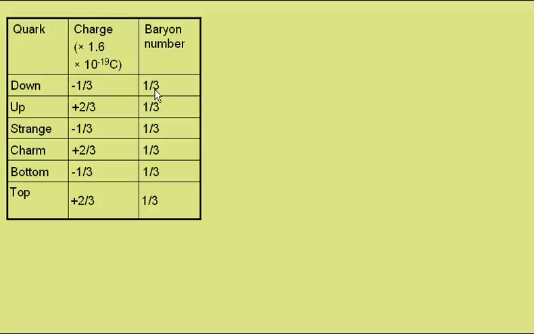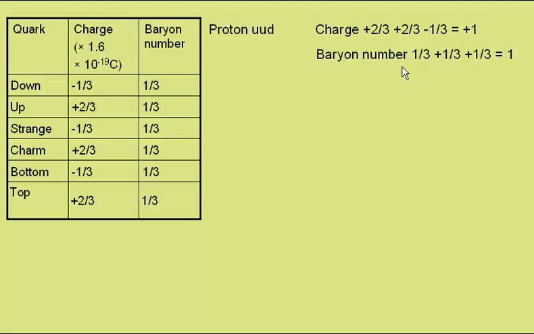Just to look at a few examples of baryons. First, the proton, which consists of 2 up and 1 down quark. The charge will be plus 2/3 for the first up quark, plus 2/3 for the second up quark, minus 1/3 for the down quark, giving a total charge, as expected for the proton, of plus 1. Baryon number is simply 1/3 plus 1/3 plus 1/3, giving a baryon number of 1.